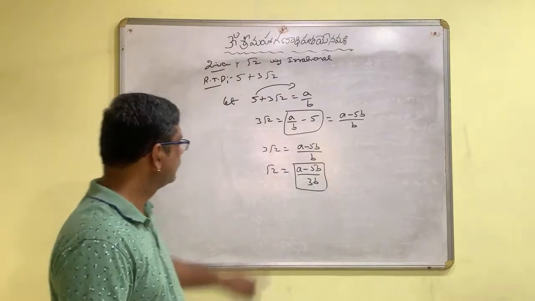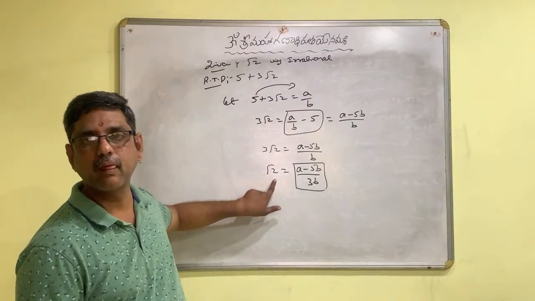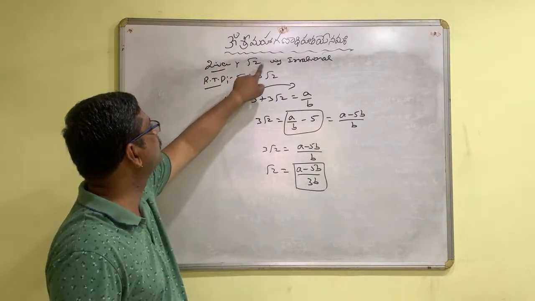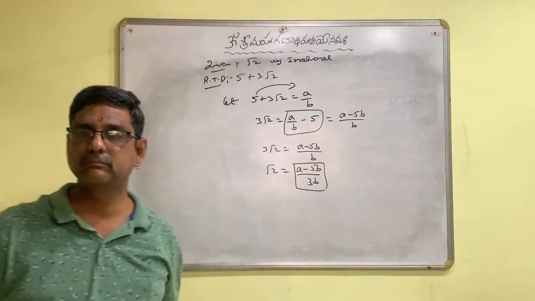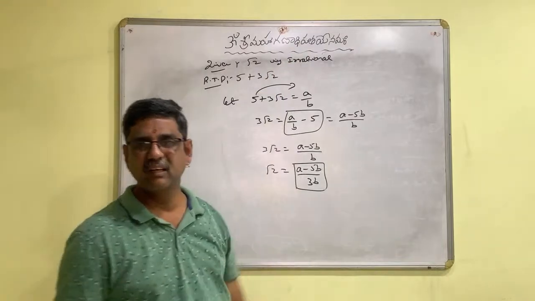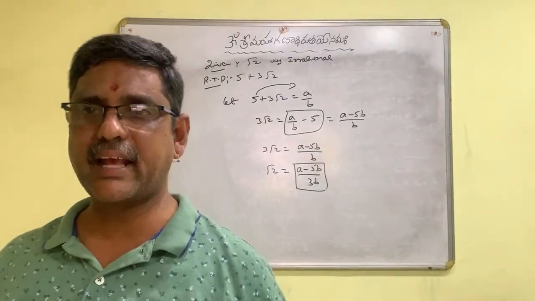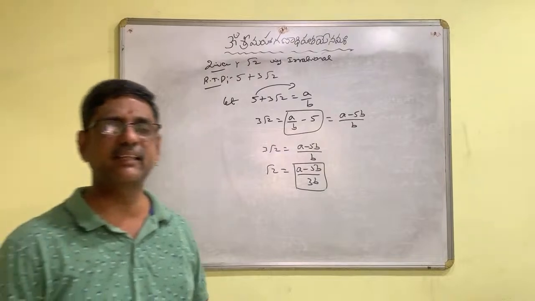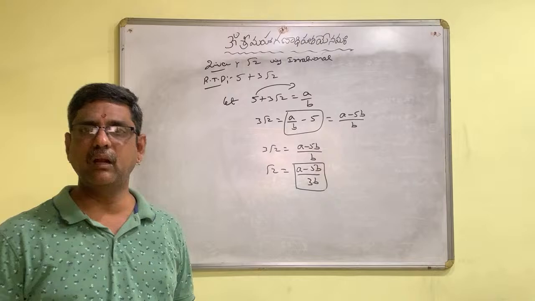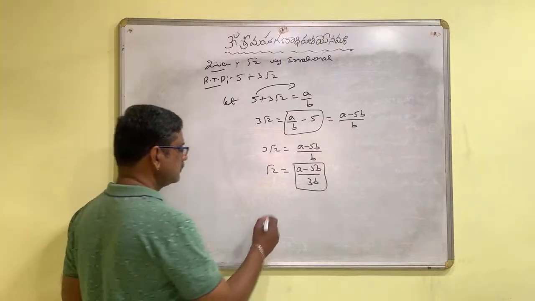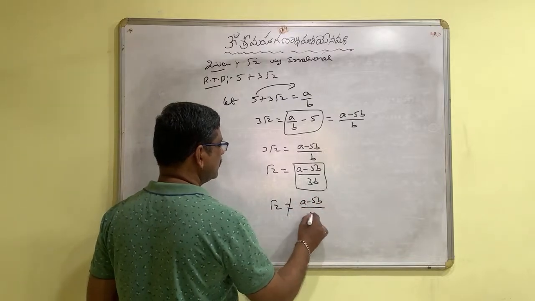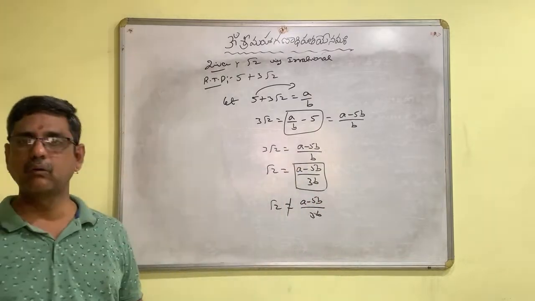And what about root 2? It is given that root 2 is irrational. Can we say that a rational and an irrational are equal? No. Root 2 cannot be equal to a rational number.